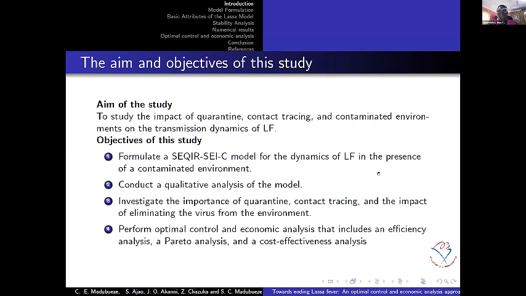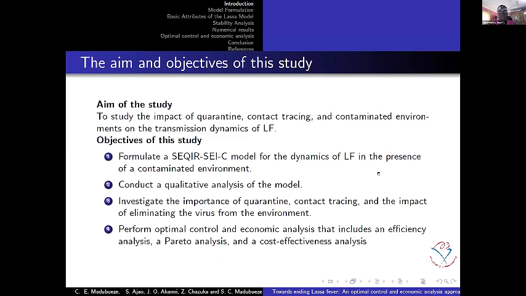Then we're looking at quarantine, in the sense that people who are infected can be isolated immediately and treated immediately, which reduces their contact with other people. We are also looking at contact tracing, in the sense that if someone is symptomatic, how can we trace the people who are asymptomatic?